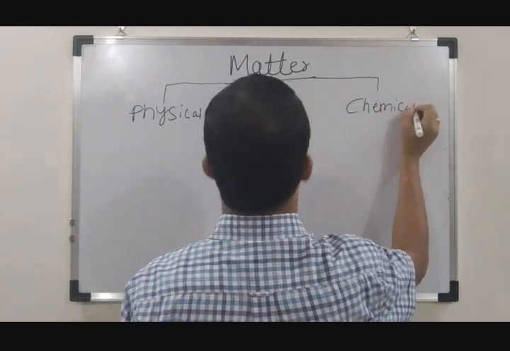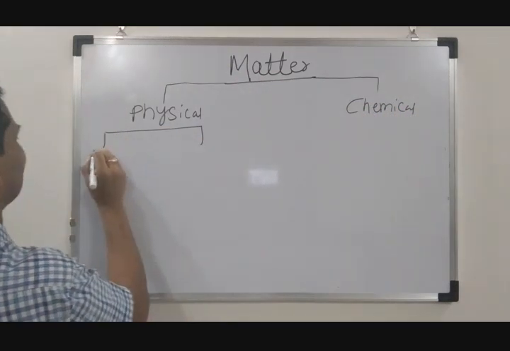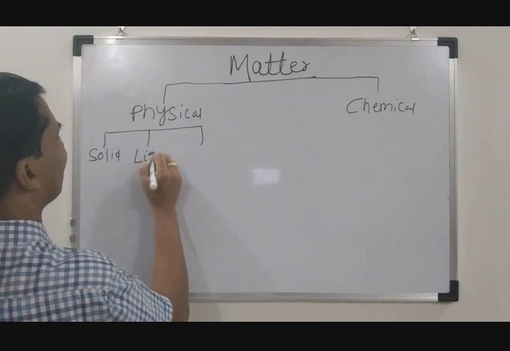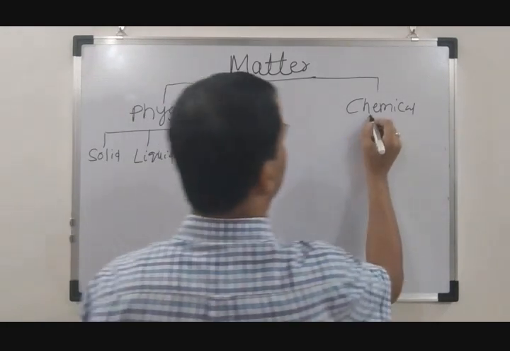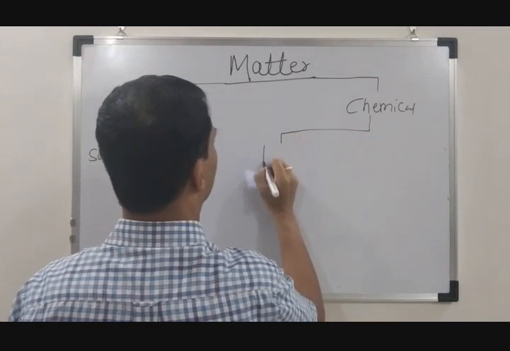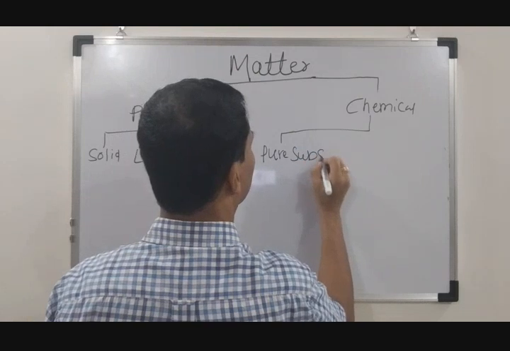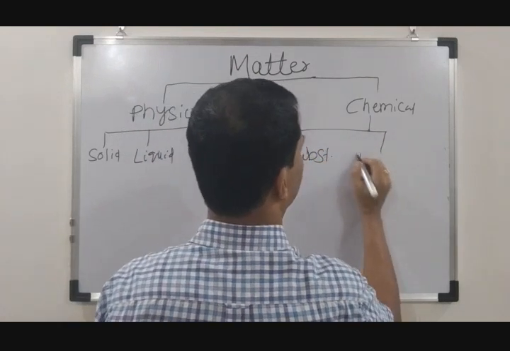Physical, chemical, solid, liquid, gas. Chemical is pure substance, then impure substance.